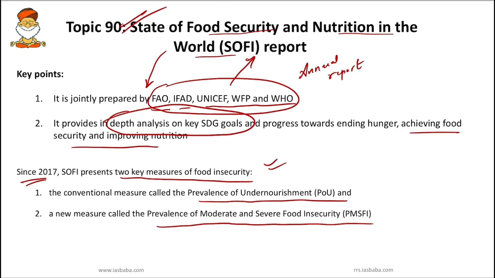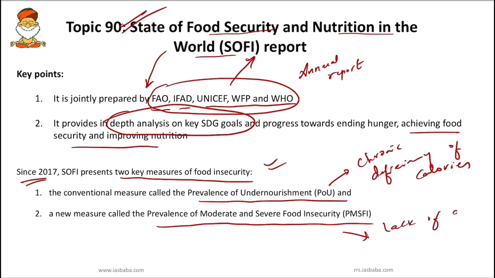The first one, prevalence of undernourishment, is focused on estimating the proportion of the population who are facing chronic deficiency of calories. Who falls under the second category? Those are the people who lack access to adequate and nutritious food.